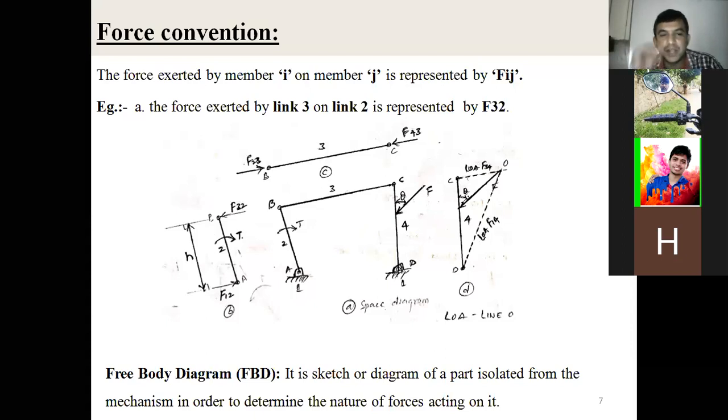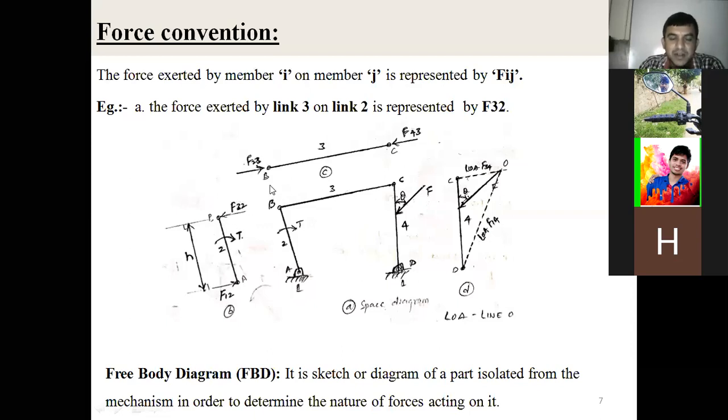Now you tell me, for link 2, F32 is there, right? For link 2, you can see here F32. What does it mean? The force is exerted on that link, at the hinge B. F32 means what?